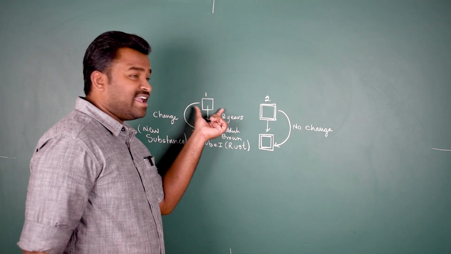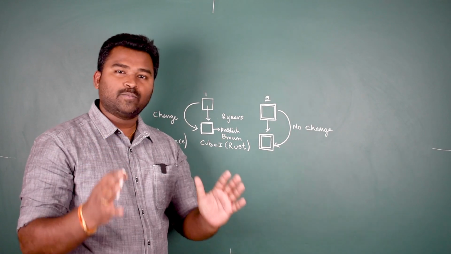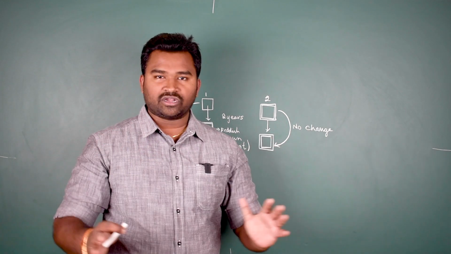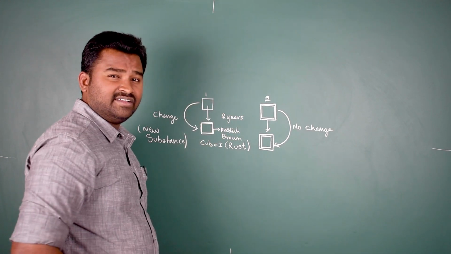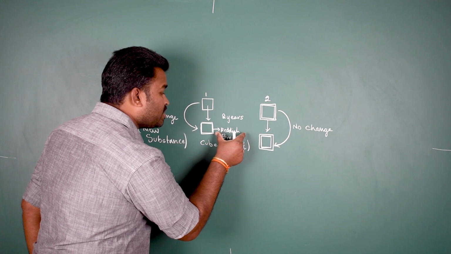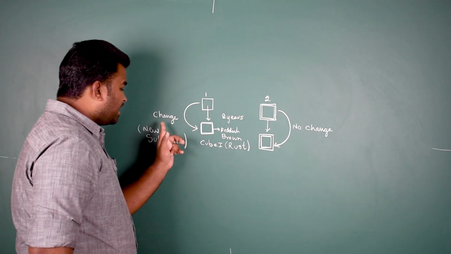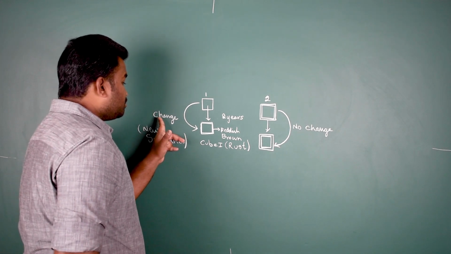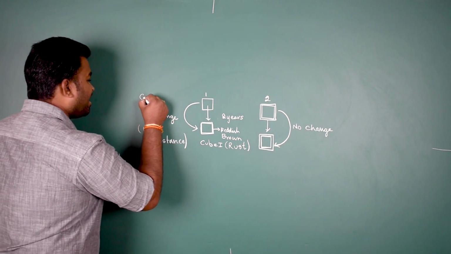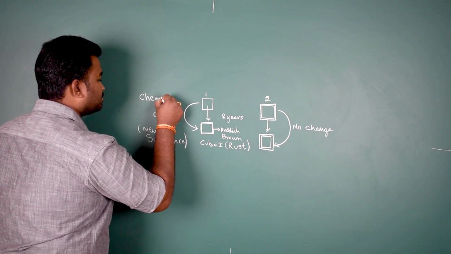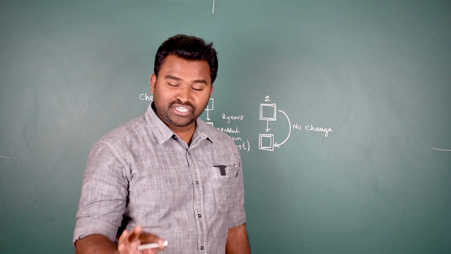When this iron was exposed to the atmosphere, the atmosphere has oxygen and water vapor. They started interacting with this iron, which led to the formation of some new substance. Because of the formation of this new substance, there was a change, and this change is known as chemical change.